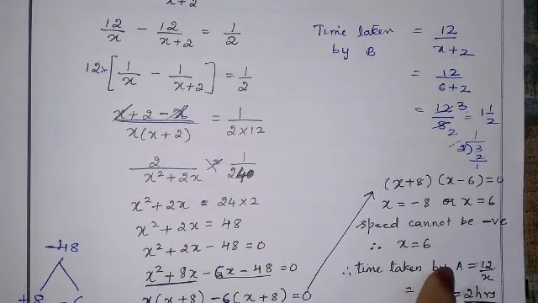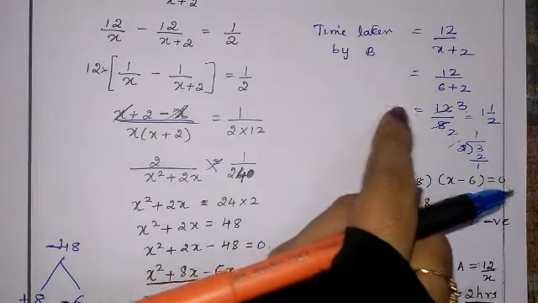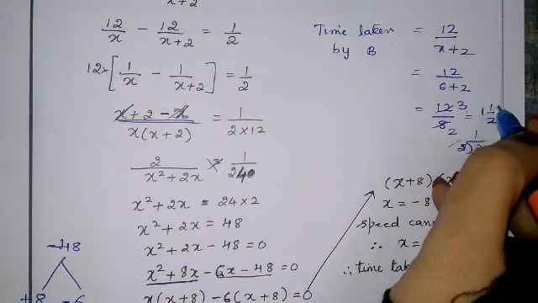Time taken by A is 2 hours and time taken by B is 1.5 hours.